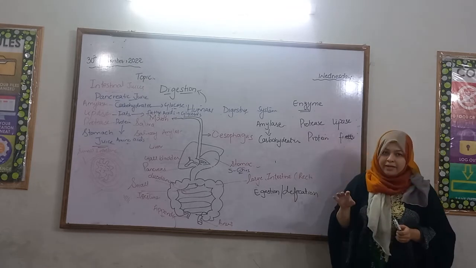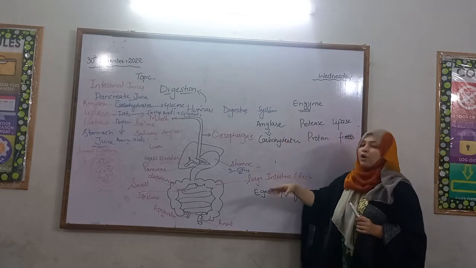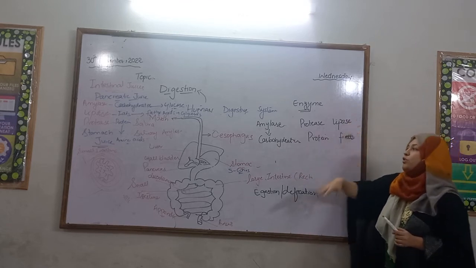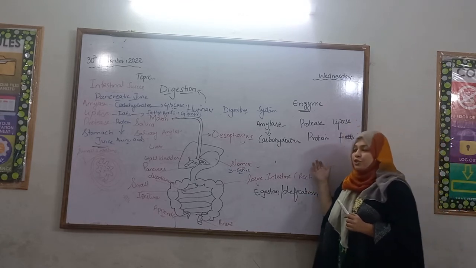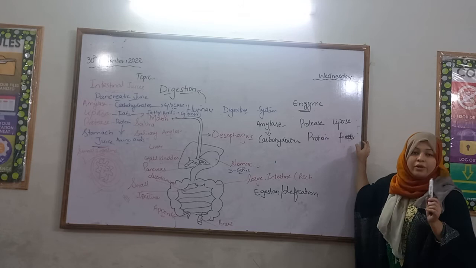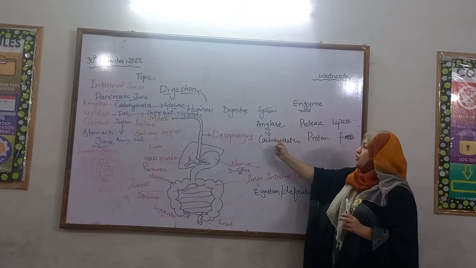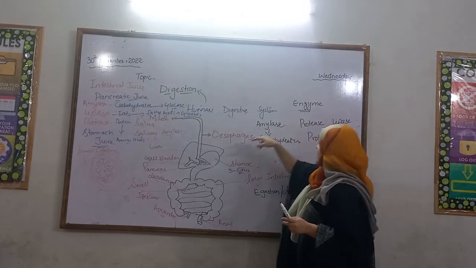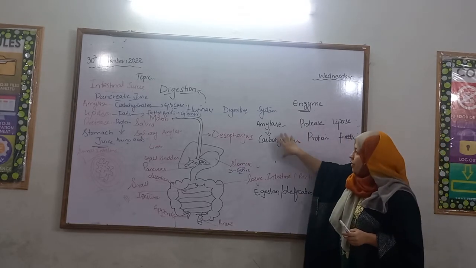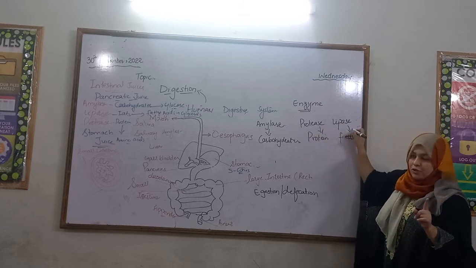You have to remember that every enzyme has a special job. Every enzyme works on a single substrate. Amylase will not work on protein and lipase will not work on carbohydrates. They have special jobs, and they will do their jobs according to their peculiar temperature and peculiar pH. So the biological catalysts we have in digestion are amylase, protease, and lipase. Amylase works on carbohydrates, protease works on protein, and lipase works on fats.